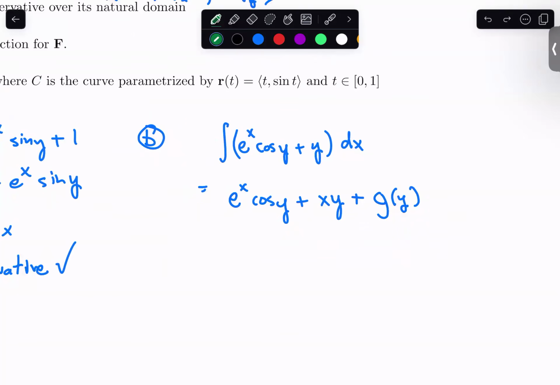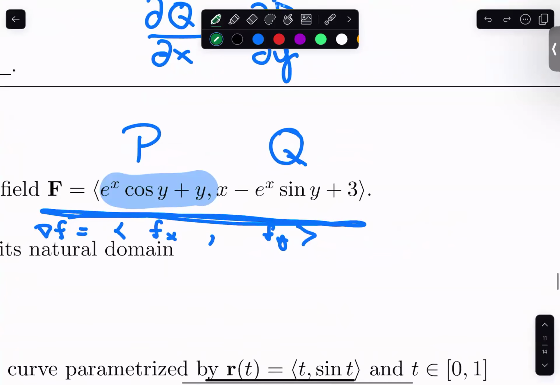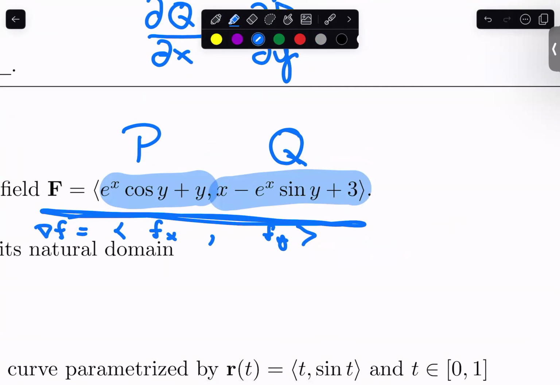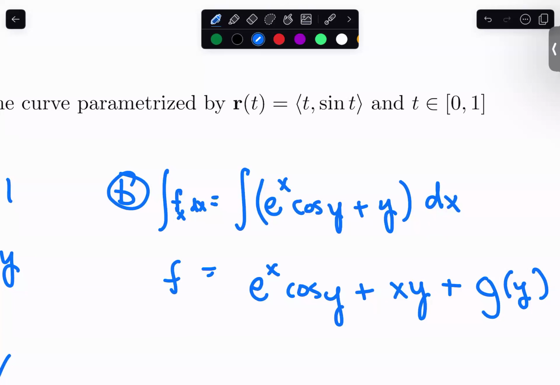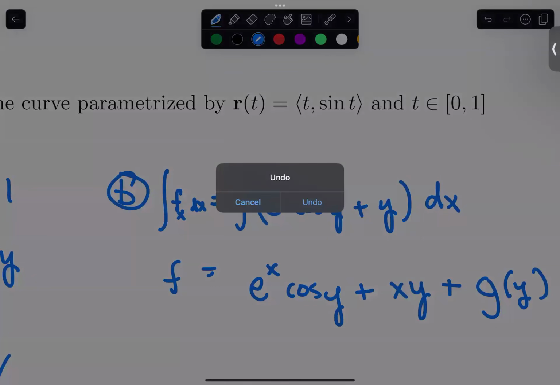Okay, so now the next bit is, well, what is that function, right? Because I've only used half of my information. So I need to also use this bit up here that we know what the derivative ought to be if we took the derivative with respect to y. So I have a guess of what my, again, we integrated our x partial derivative with respect to x, and this should give me a guess of what the potential function is.